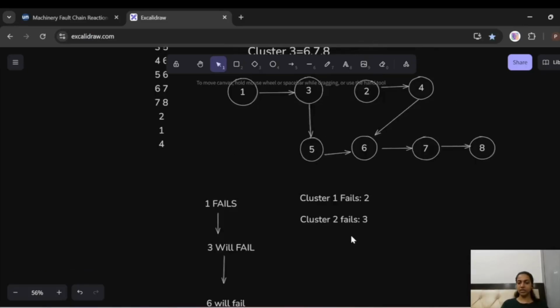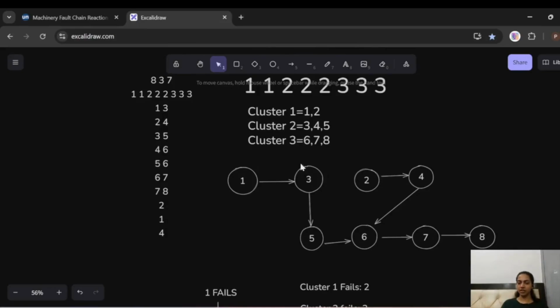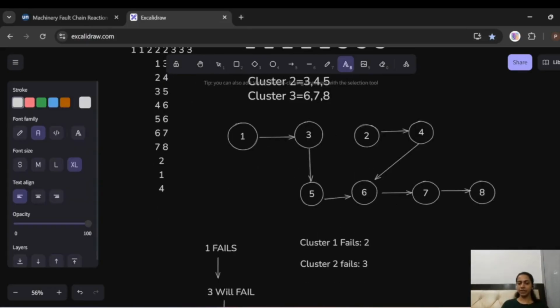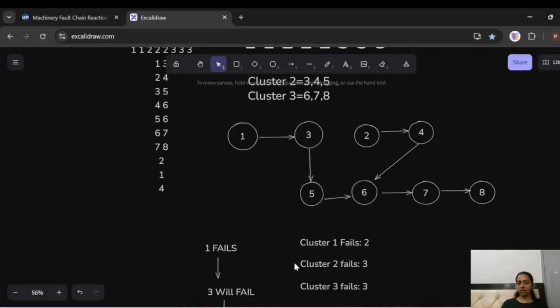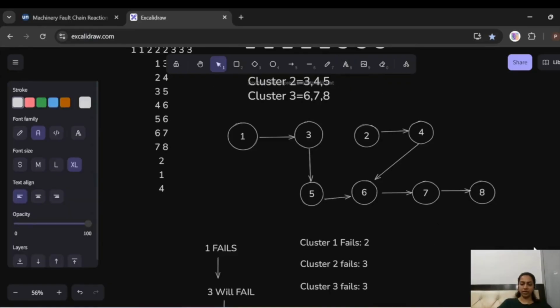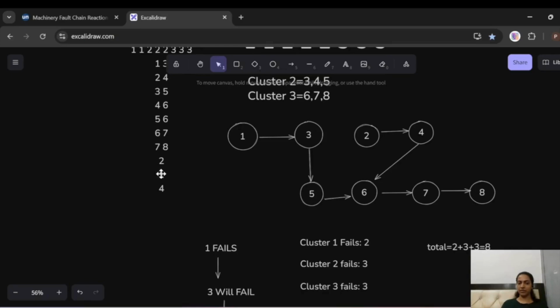Now since 6 is going to fail, and 6 is a part of cluster 3, cluster 3 will also fail completely. And how many values are there in cluster 3? 3. So all the clusters have failed, and since all clusters have failed, this shows that all the machines have also failed in them. So the total number of machines that have failed is equal to 2 plus 3 plus 3, which is equal to 8. So the answer over here is going to be 8 when we check for what if machine 1 fails.